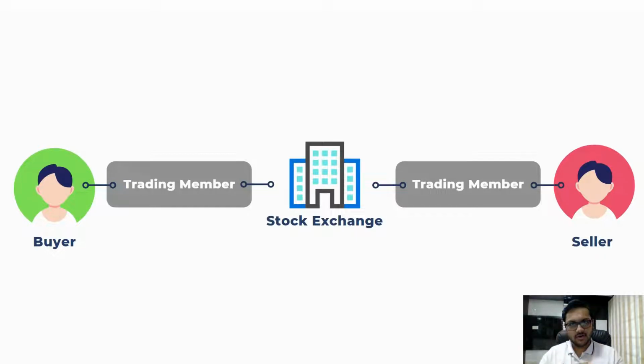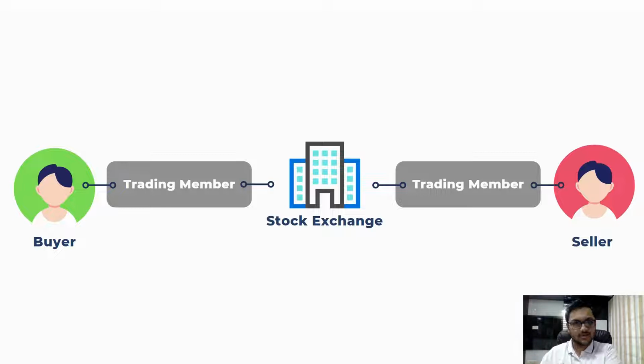So this matching of orders and the price also needs to be the same, okay? He's selling 20 shares, let's say for 2500, and I am ready to buy 10 shares at 2500. But the other 10 shares also need to be bought at 2500 because the seller is selling at that price, right? So the price and the quantity, both of them should match. There can be multiple sellers, multiple buyers. If you are a buyer, you can buy from multiple sellers. If you are a seller, you can sell to multiple buyers. That's possible. So this whole matching system will happen through the stock exchange.